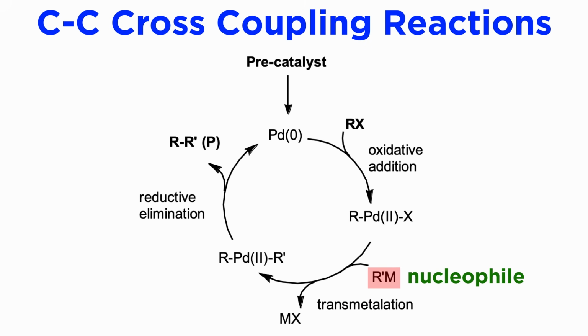This is a nucleophilic attack of an organometallic reagent onto palladium-2 and replaces the palladium halide bond with a palladium carbon bond. The RPd-R' species then undergoes reductive elimination to generate the cross-coupling product as well as the initial catalyst palladium-0, which then re-enters the cycle.